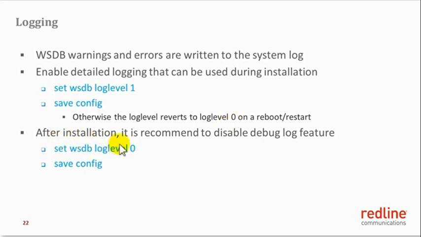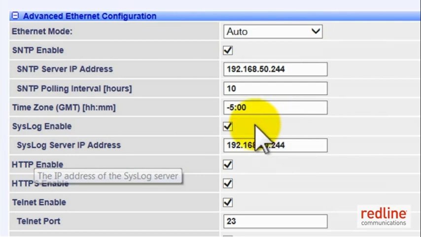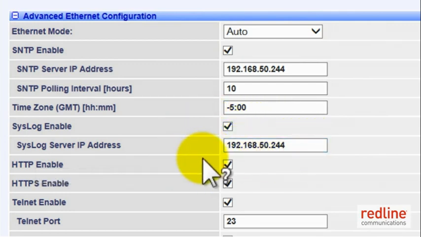After installation is complete, it is recommended to disable the debug log feature, which means return the log level in the system to level 0 or quiet mode. The command is through CLI: set white space database log level 0 and save configuration. It's also possible to configure a syslog in an Ordeal 3000 UHF system to send the logs to a syslog server. You can see here that a syslog has been defined in an Ordeal 3000 unit. And the Ordeal 3000 unit sends all logs to this syslog server.